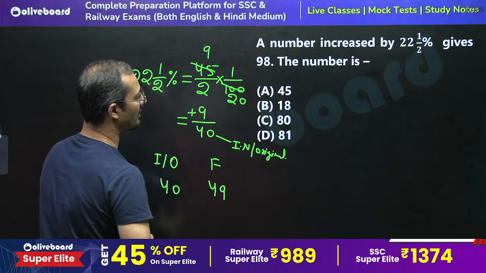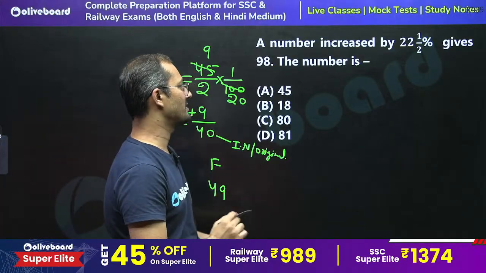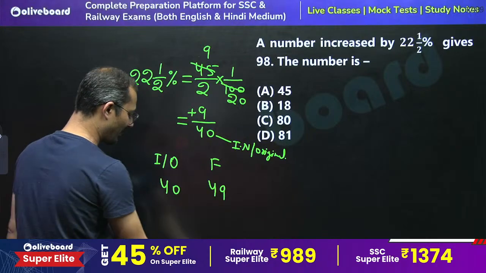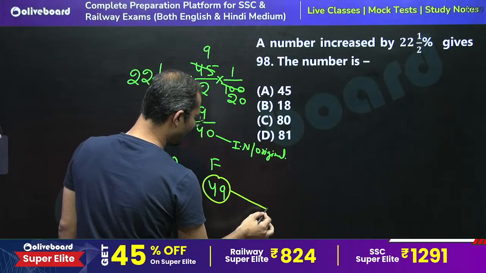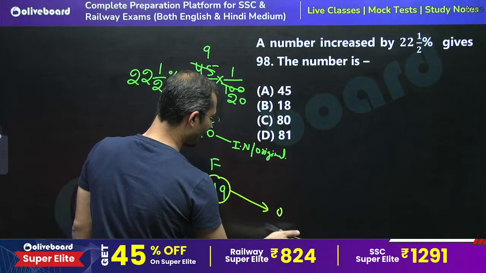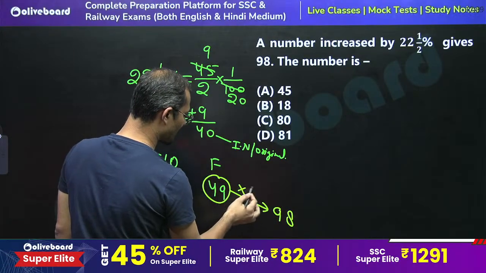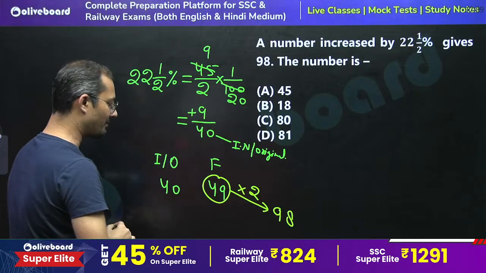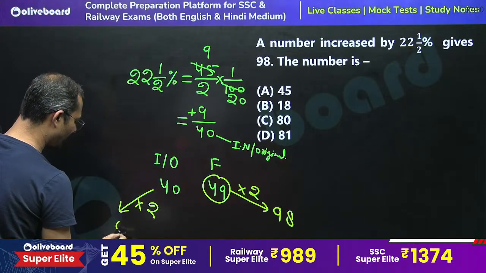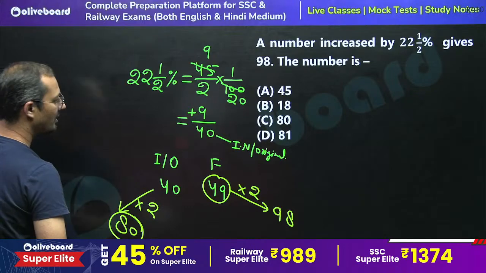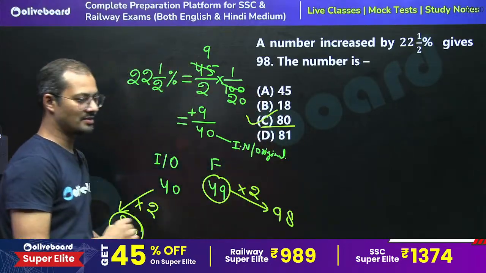A number increased by 22.5% gives 98. It means we have the final number. So 49 is equal to 98, right? How many times? It is 2 times. So the original number is also going to be 2 times. So the original number would be 80. 80 is the right answer. C part is the right answer, right?